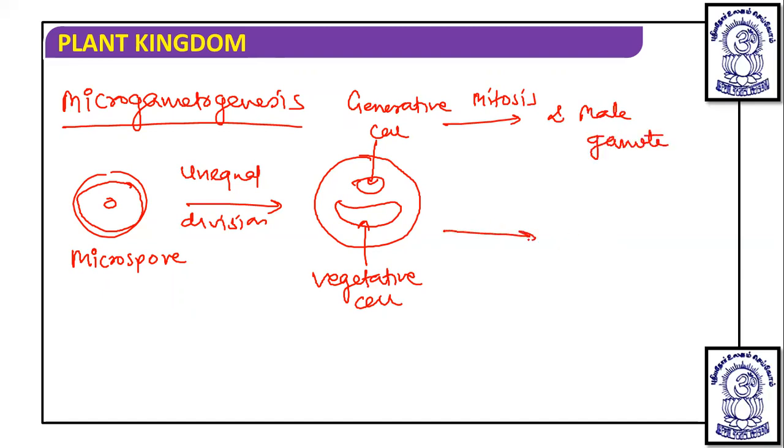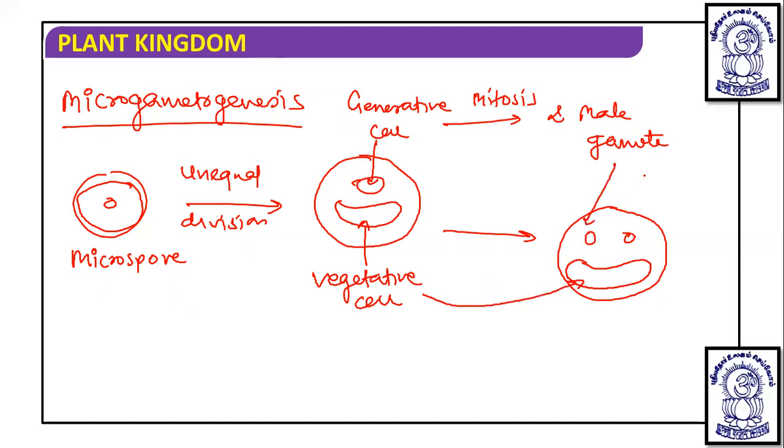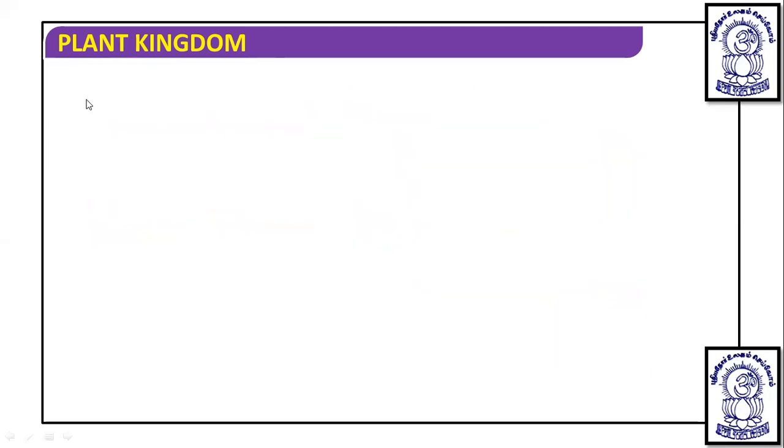So here you can see two male gametes are there, and this is the vegetative cell. Like this, two male gametes are produced within one pollen grain. So this is nothing but a pollen grain, and in the pollen grain you will find the presence of two male gametes. But in the same way, in the carpel or ovule, megasporogenesis occurs,